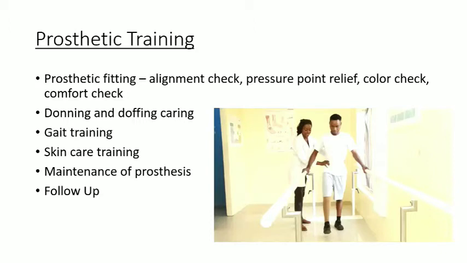For the gait training procedure, first we give them static stability training. Then we give them weight transfer training, or single limb stance or dual limb stance training. Then we give them gait training. Skin care training: how to take care of the skin after use, or very frequent use, of a prosthesis. Then maintenance of the prosthesis and follow-up after 6 months or 1 year, whether the prosthesis is correct or not, or whether any correction or any additional component is required or not.